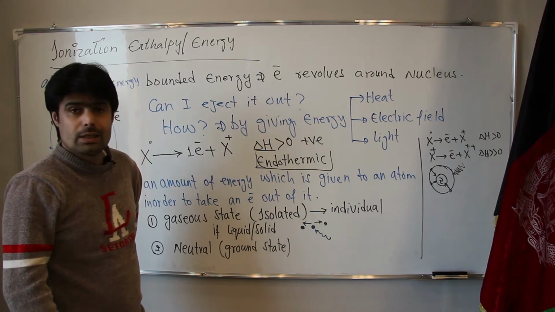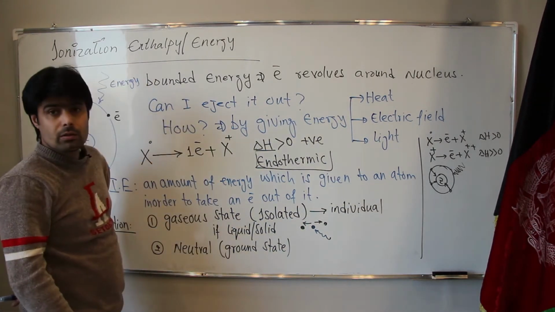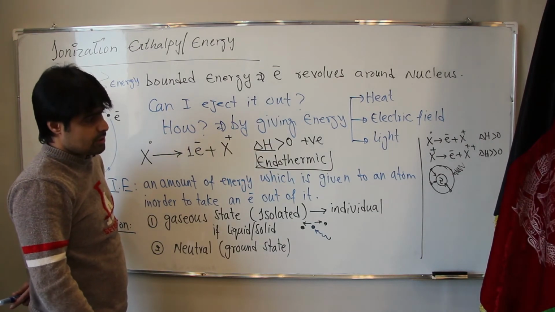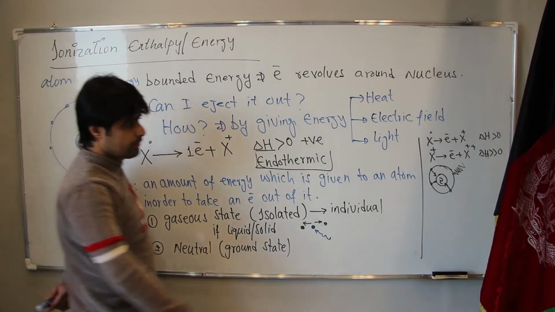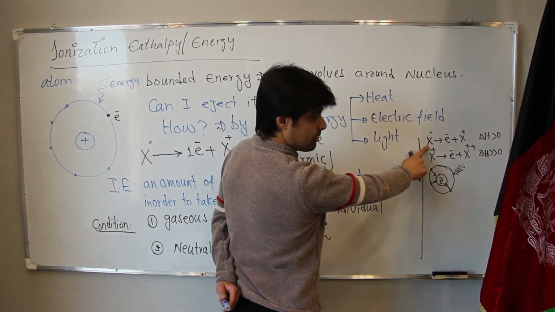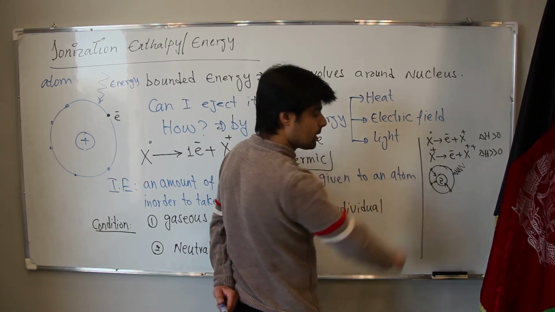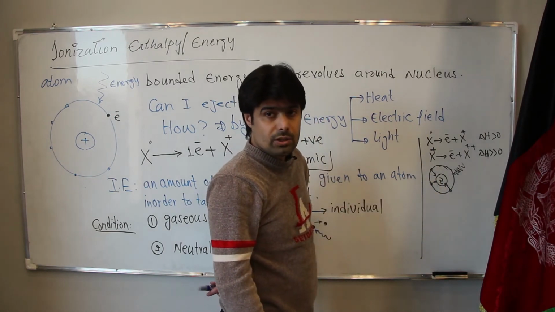This is called successive ionization enthalpy. In successive ionization enthalpy, the first one is ionization enthalpy or ionization energy first, ionization energy second, and also it can be ionization energy third.